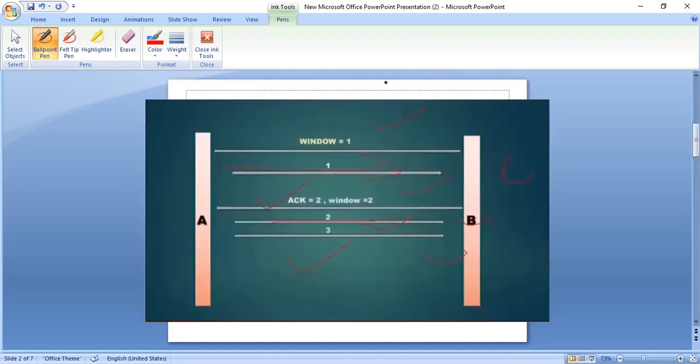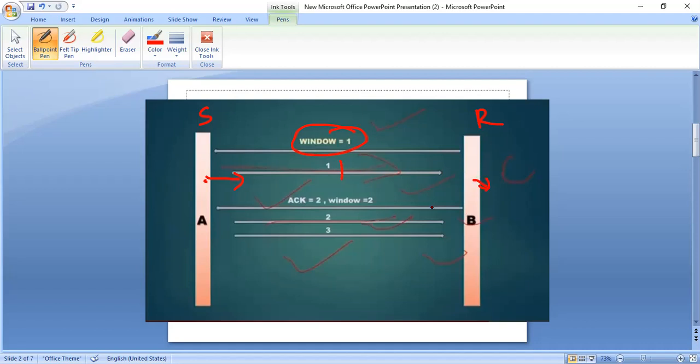Let me show you in this diagram. This is another example. In this example, sender A is there, receiver B is there. B is saying to A that I have a capacity of 1 window to accept. So immediately A sent a message, segment number 1. So 1 has been sent and it is consumed here.